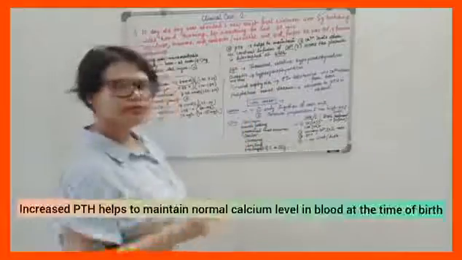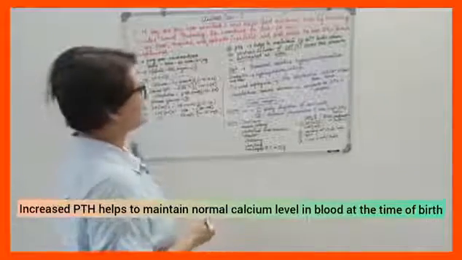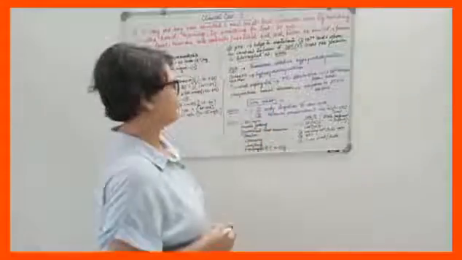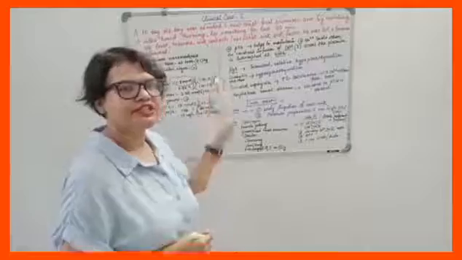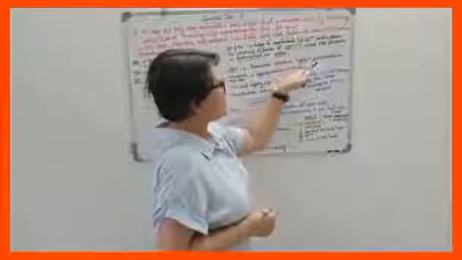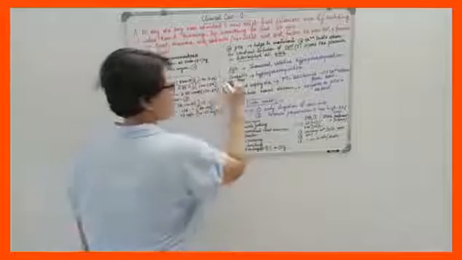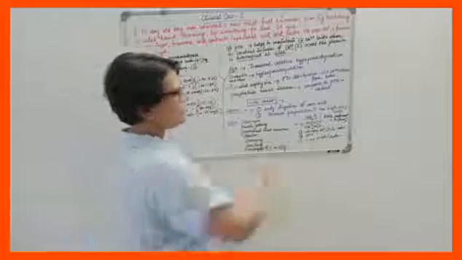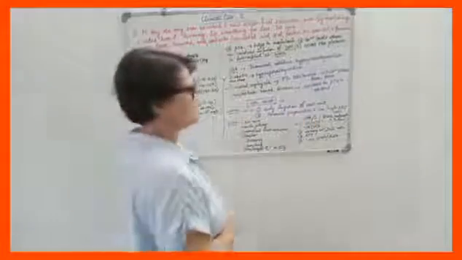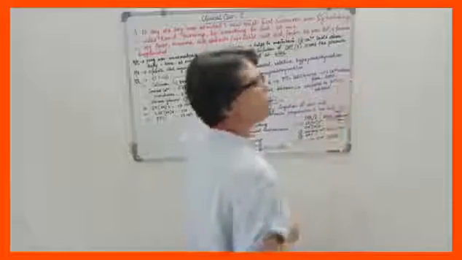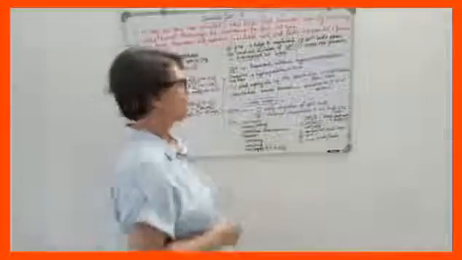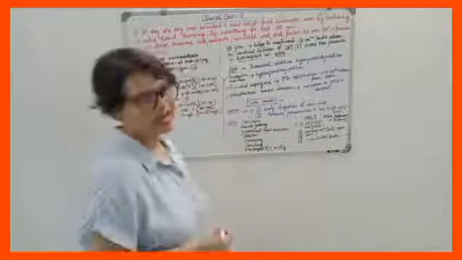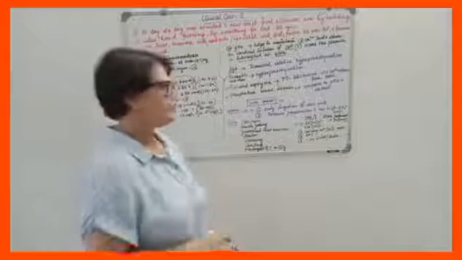Parathyroid hormone helps to maintain the calcium level normal when the constant infusion of ionized calcium across the placenta is interrupted at birth. What happens in small for gestational age babies? There is transient relative hypoparathyroidism. What about a diabetic mother? There is hypoparathyroidism. In perinatal asphyxia, serum calcitonin is increased, which inhibits calcium release from bone, so ultimately hypocalcemia will be there. In phosphaturic renal diseases, the response to parathyroid hormone is absent, which ultimately leads to hypocalcemia.